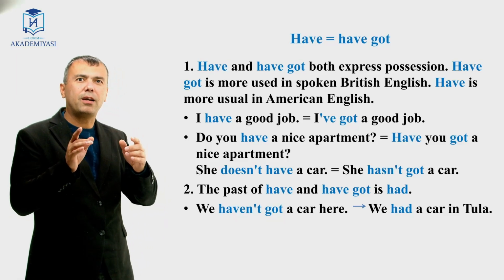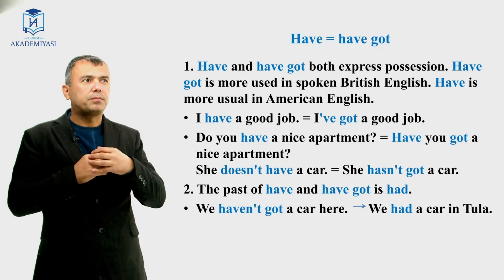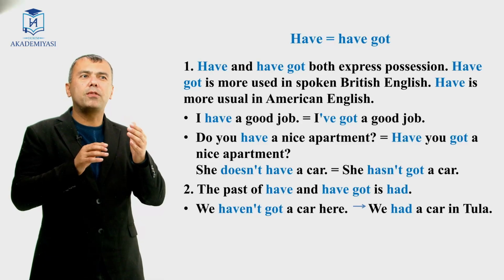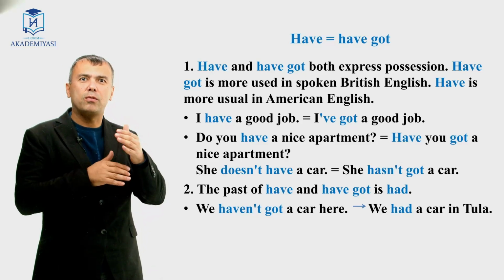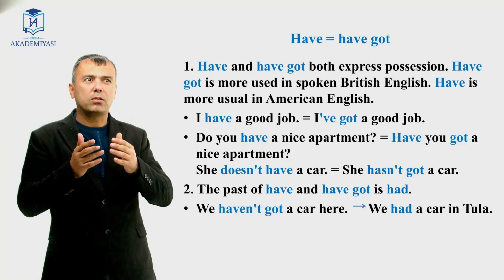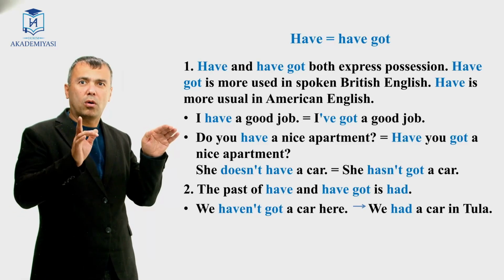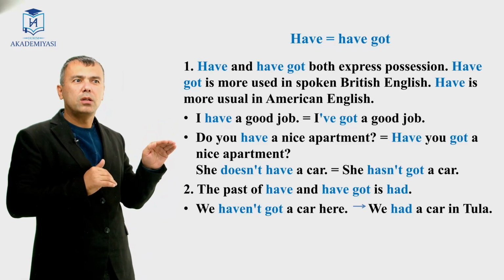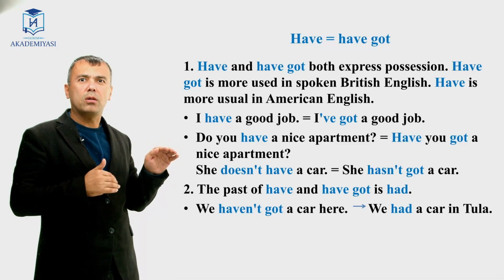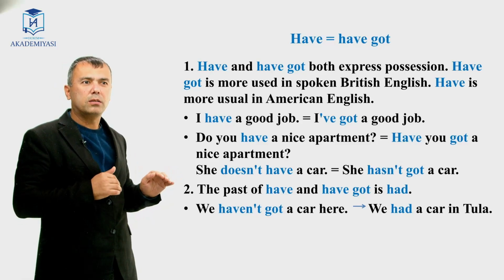Well, have and have got. They both express possession. Have got is more used in spoken British English, and have is more usual in American English. So that means have is American English, and have got is British English. For example, I have a good job, or I've got a good job. Do you have a nice apartment? Or have you got a nice apartment? She doesn't have a car. She hasn't got a car.